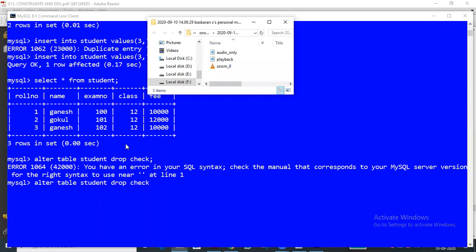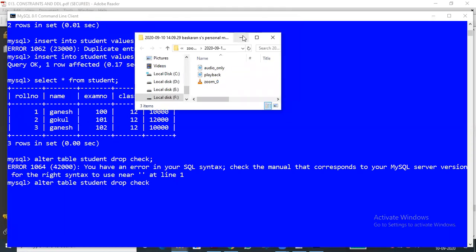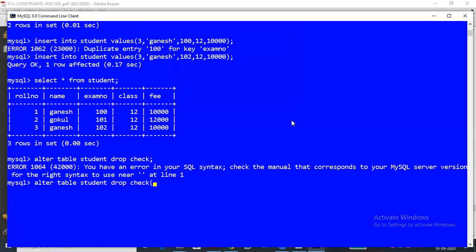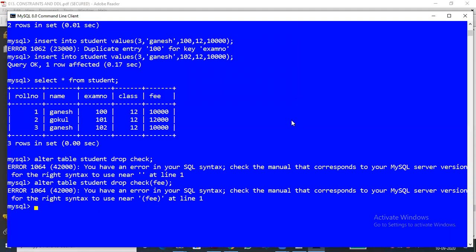What is the field name? Fee. That also gives an error. The check constraint always gives some error. Not an issue, I will rectify it. Fee is the field name.